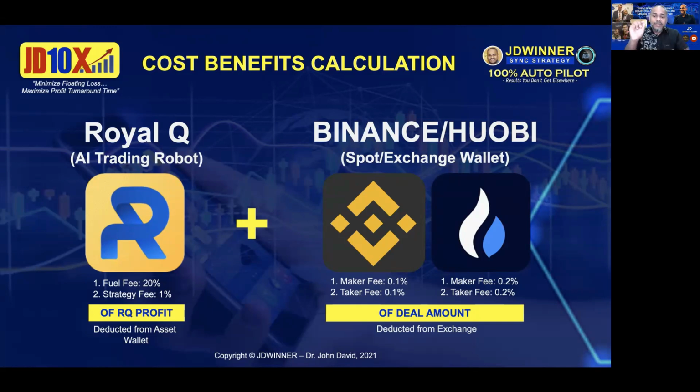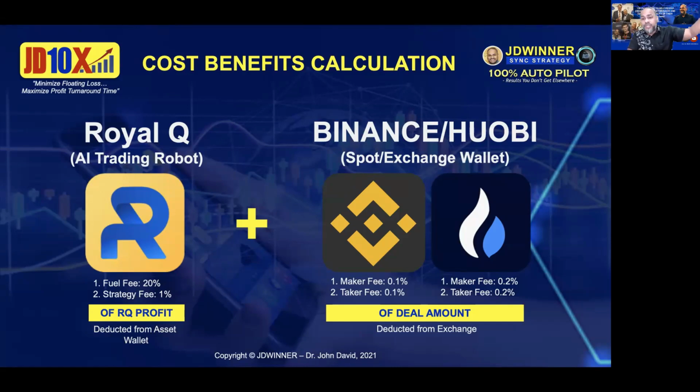Now, please understand, this fee is not from your profit. This fee is from the deal amount. Let me repeat that once again. This is where people make a mistake. So they say, oh, in this case, the exchange is charging us too much and it's not really worth it for us to get involved with this. It's just because you don't understand what you are talking about. Please understand, in the bot it is based on your profit. So when you see your revenue, it is after deduction of the fuel fee and the strategy fee, but you have not deducted yet the exchange fee. So your exchange fee will be deducted in the exchange.